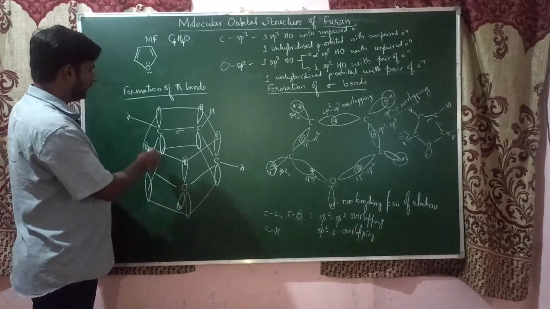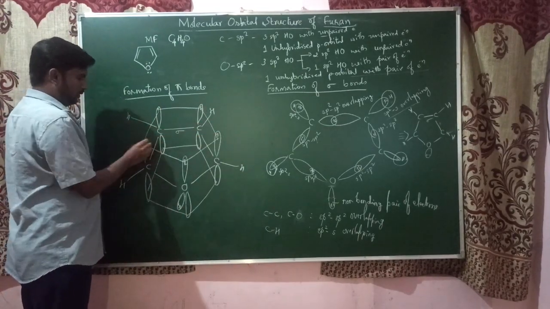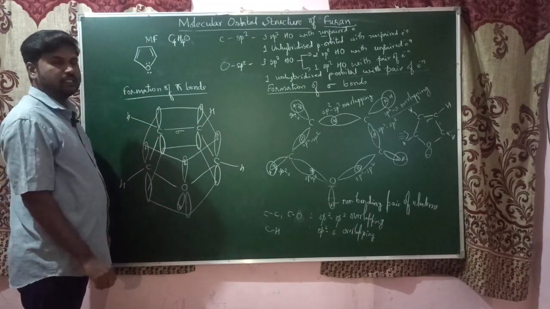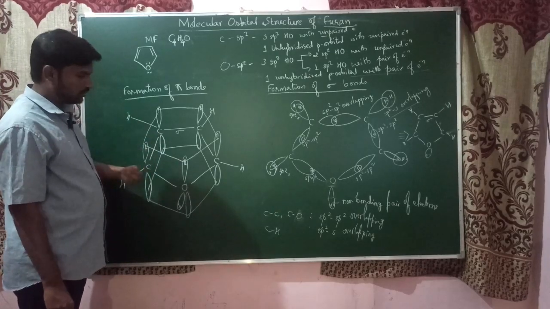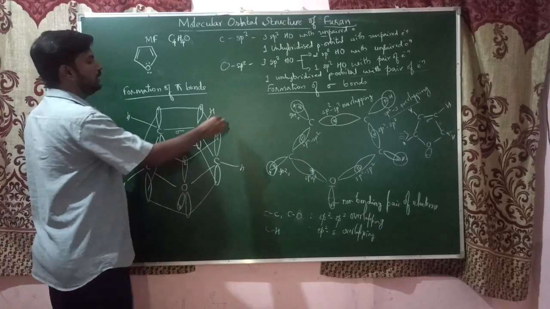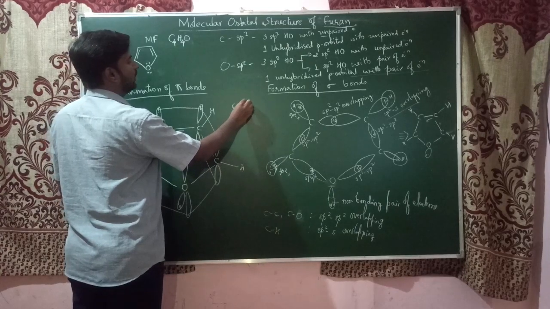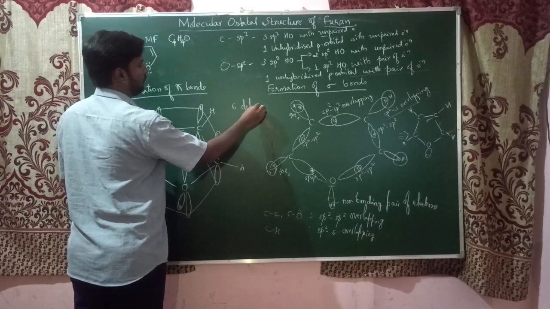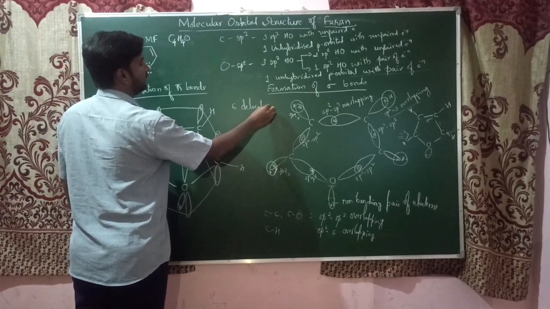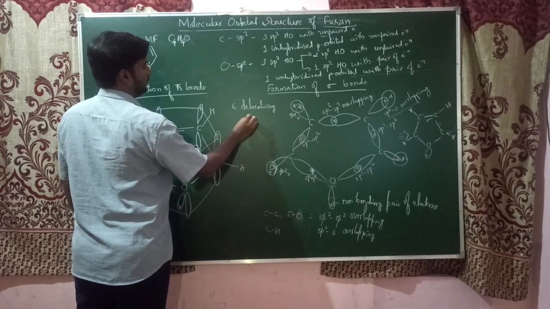Each carbon gives 1 electron and oxygen gives 2 electrons, so totally there are 6 delocalizing electrons.